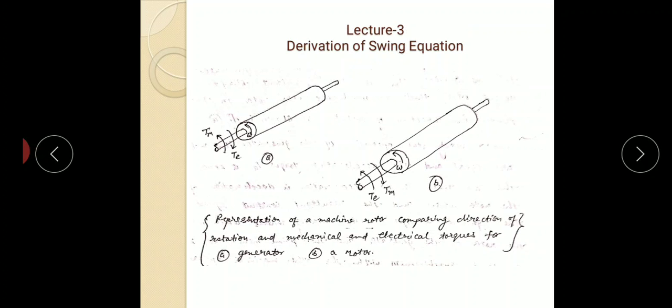So let's start the derivation of the swing equation. As shown here, there are two diagrams, A and B. Diagram A is for a generator and diagram B for a motor. This is the representation of a machine rotor, comparing the direction of rotation and the mechanical and electrical torques for generator and motor. So here Te and here Te, the direction is opposite.